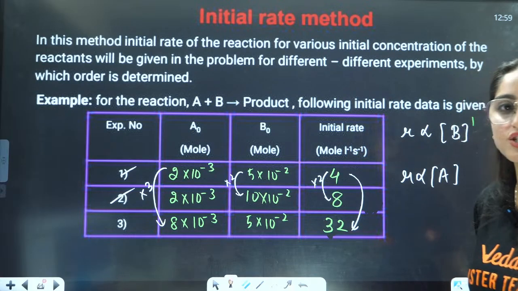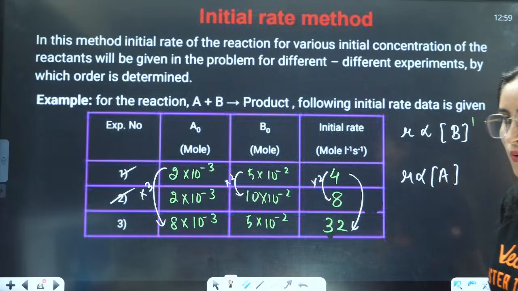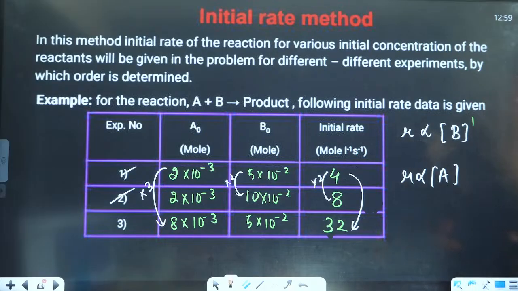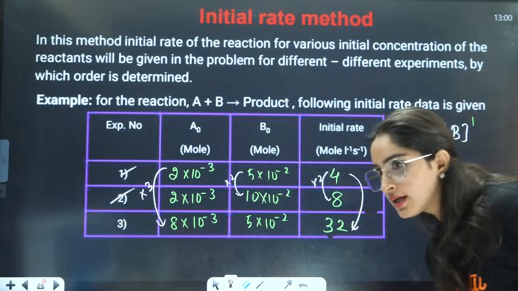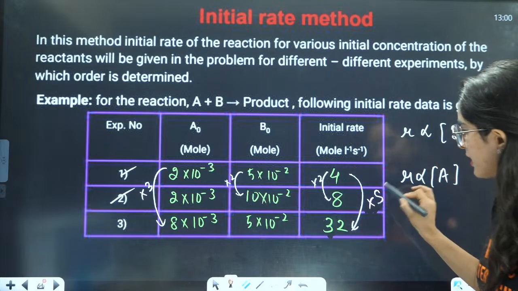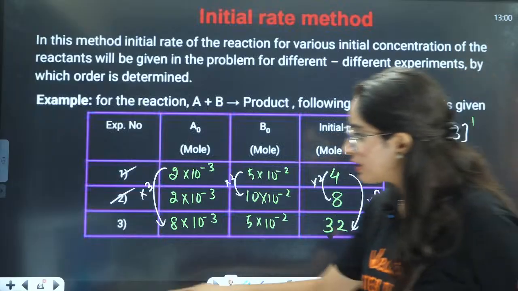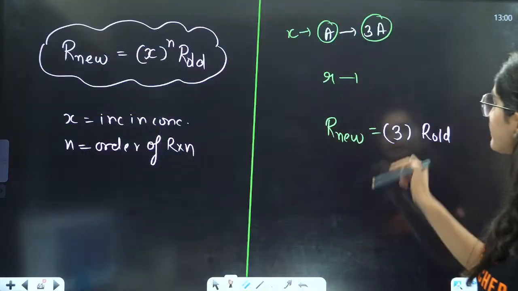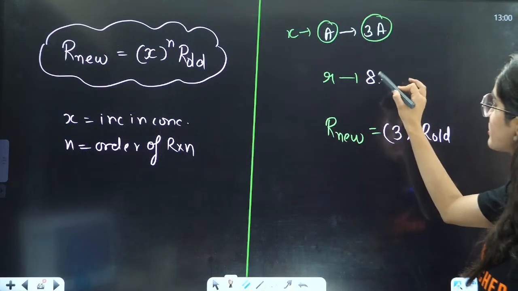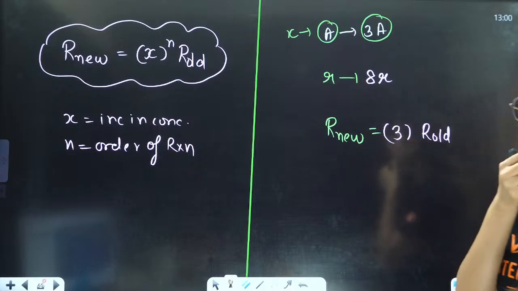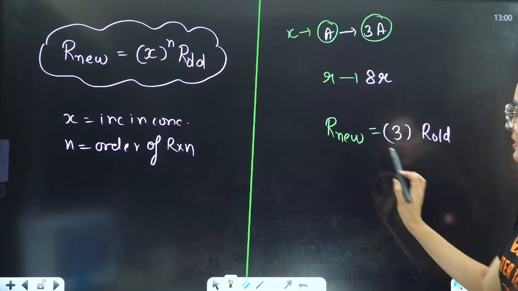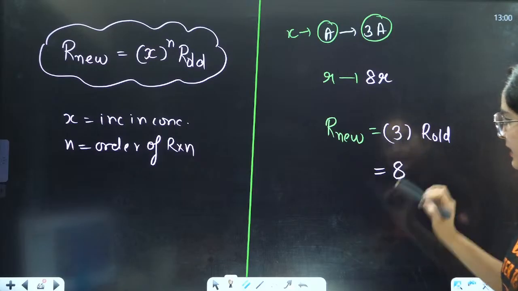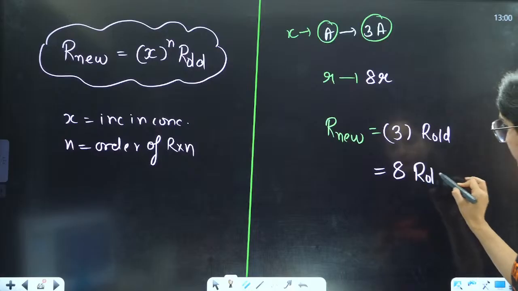Hanji, everybody, how many times has it increased? How many times has it increased, students? Yes, 8 times. Very good. Now you tell me, if I am saying the rate has increased 8 times, right? How is that possible? If I want to say the rate has increased, basically this should be 8 times.